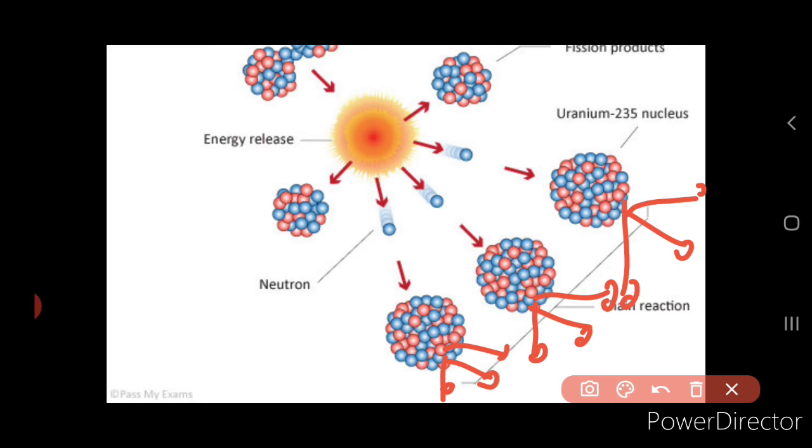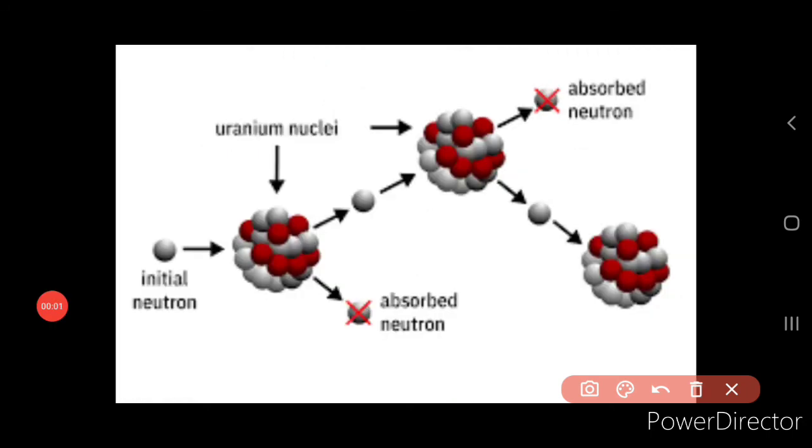Let's see them. So the first is the controlled chain reaction. Now in a controlled chain reaction, what will happen? The number of neutrons that is released is maintained to be 1. So the other 2 neutrons that are produced are absorbed using a neutron absorber. This absorbs all the neutrons that are present, leaving only 1 neutron to produce the further nuclear fission reaction.